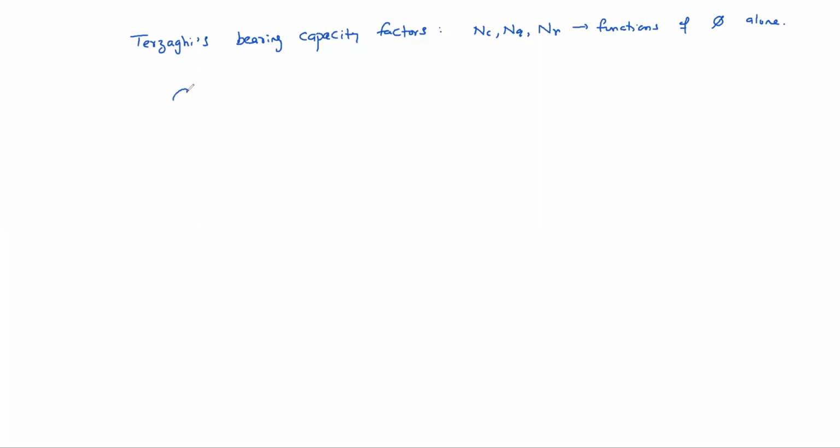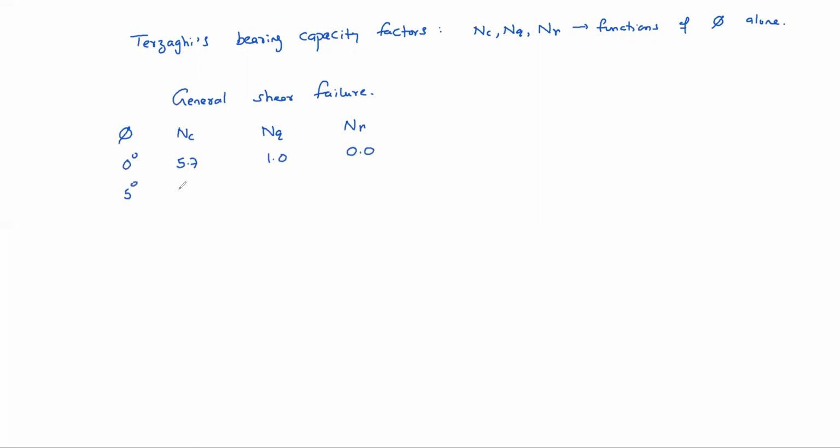So for general shear failure, NC, NQ, N gamma values are like this. Suppose pi value at 0 degrees, NC you will get as 5.7, NQ 1, N gamma 0.